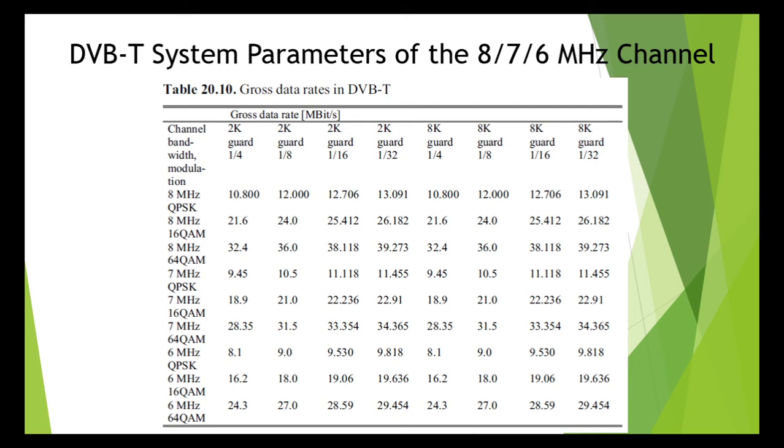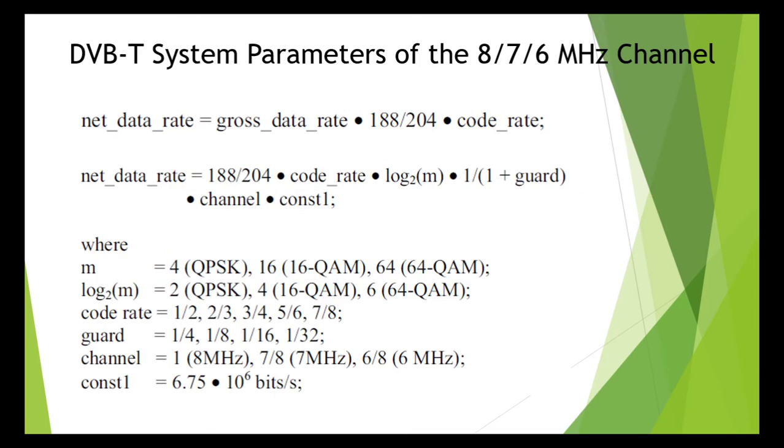The net data rate additionally depends on the code rate of the convolutional coding used and on the Reed-Solomon error protection RS. It is RS 188 or RS 204. So the net data rate is equal to gross data rate times 188 by 204 times code rate.